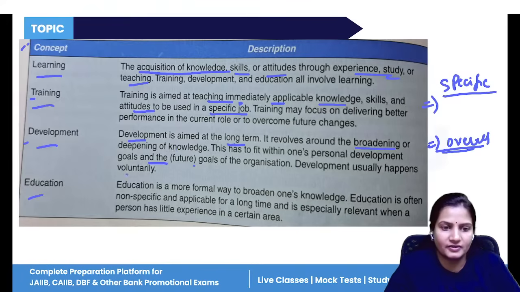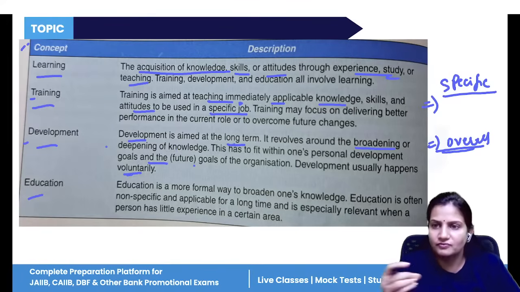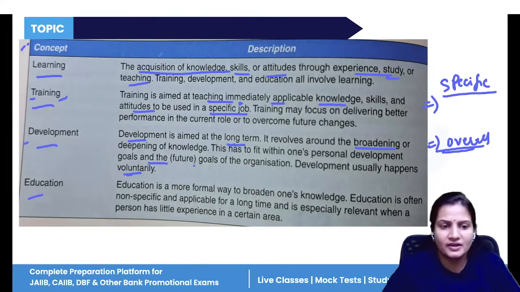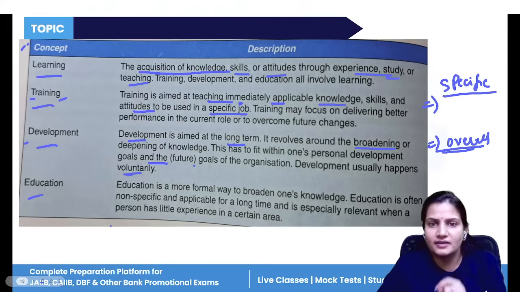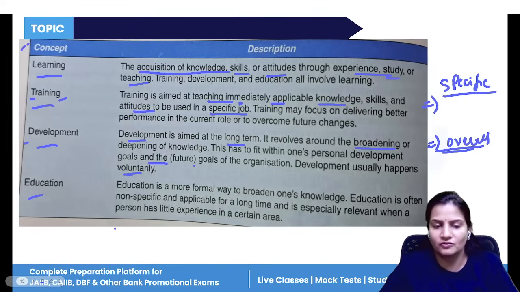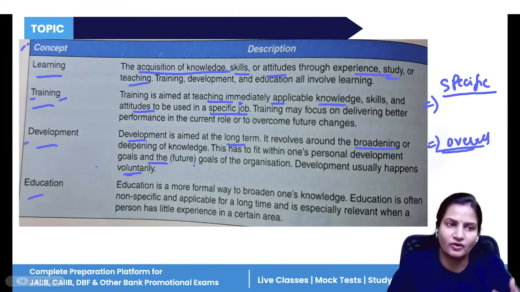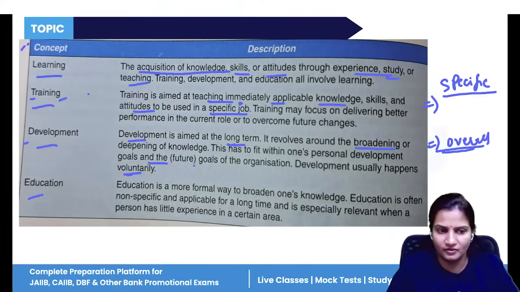And it is done voluntarily. If you feel that you have to learn the skills, then only you can do your development. So it is voluntary. But in training, because you are already assigned that job and you are in that company, even if you are not happy doing that job, you have to be given the training and you have to learn it. So it is voluntary as well as not voluntary.